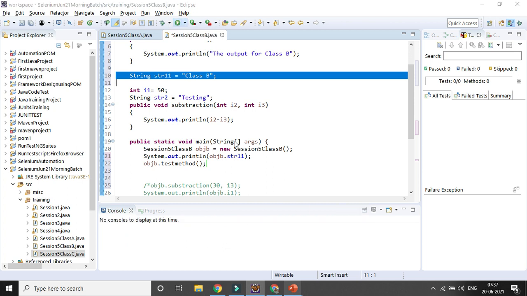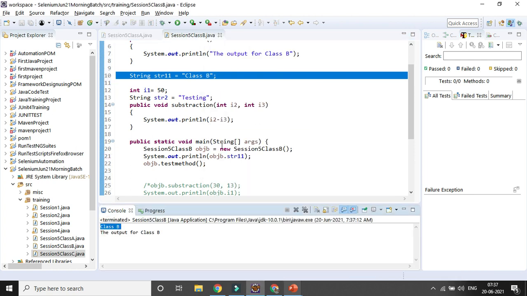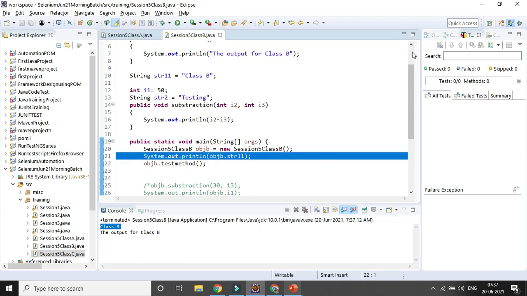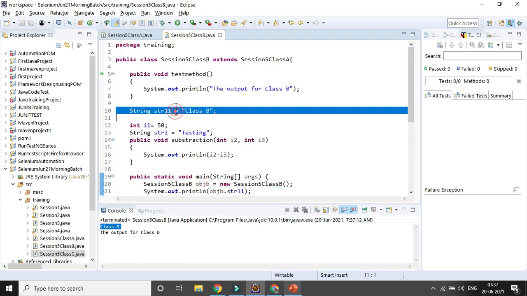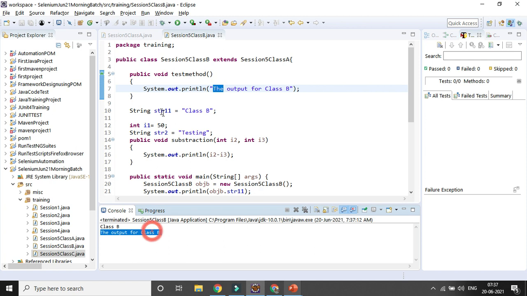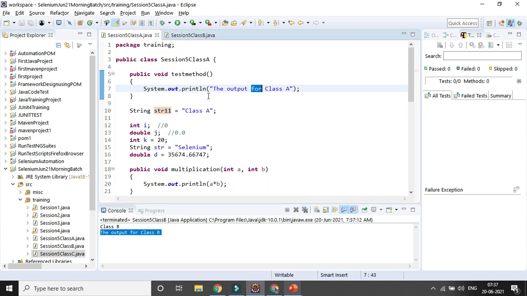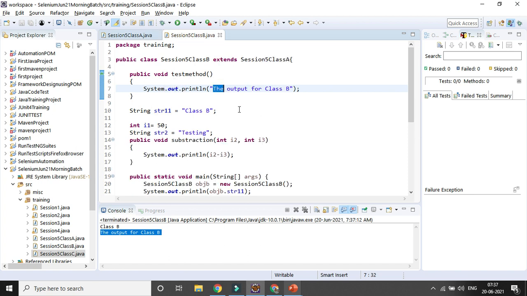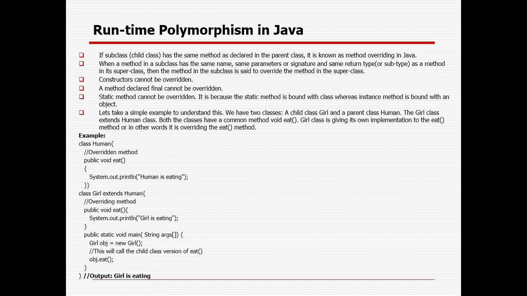Let's try to run it and see the output. The output will be coming based on the child class, right? It is coming as class B, the string value. So it is coming from the child class, because this is my child class, this is my parent class, and the output is coming as class B, right? But it is not coming from my parent class, though we have declared the same variable or same method. So that is called method overriding. It is overriding the parent class attribute in case the same thing is found in both the parent and child class. So that is the concept of runtime polymorphism or method overriding, right?